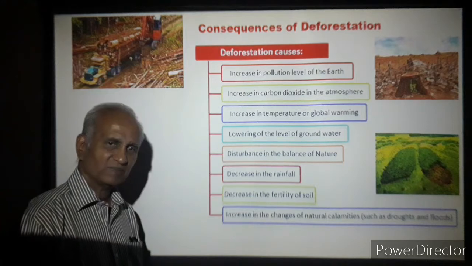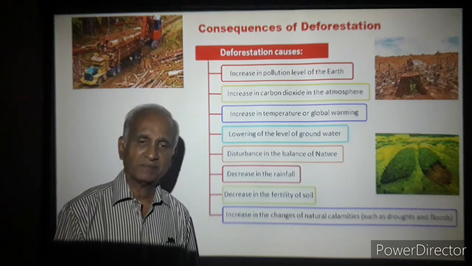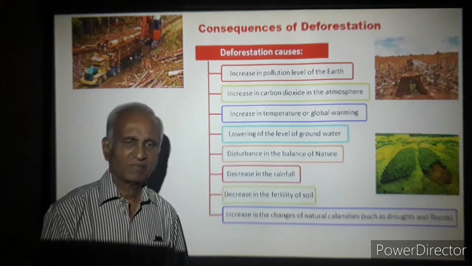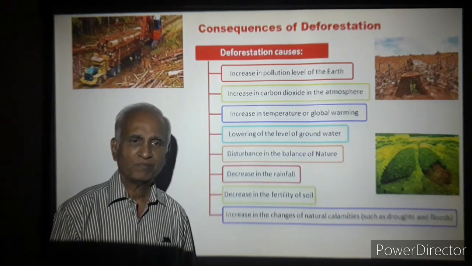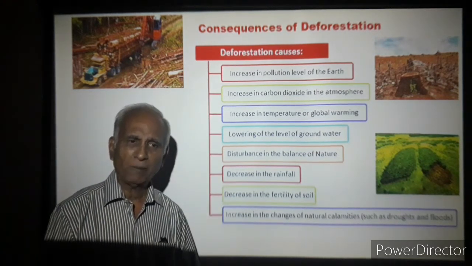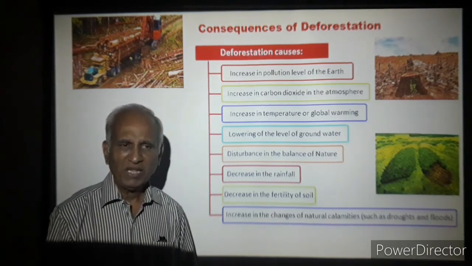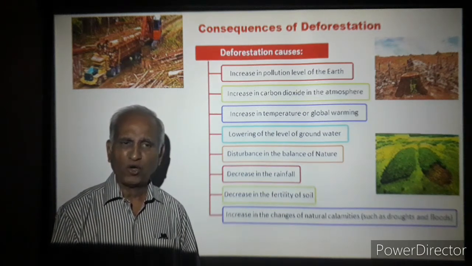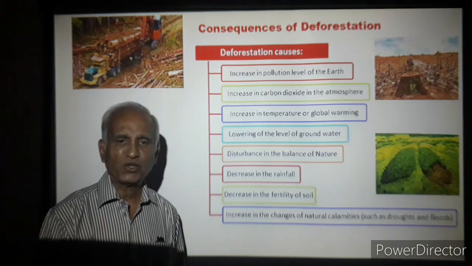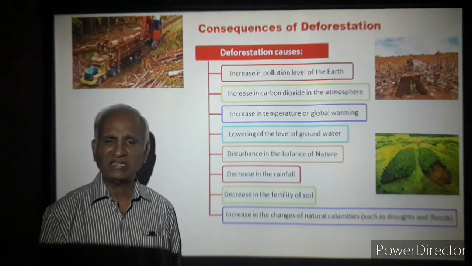It turned into a desert, as it happened in Arizona in the United States of America about 100 years ago, because of continuous practices of growing crops using fertilizers, seeing that more and more production is there in the farmlands. Without a planned methodology, they went on using fertilizers, growing more and more crops, and today Arizona has turned into a desert. They are not in a position to grow anything.